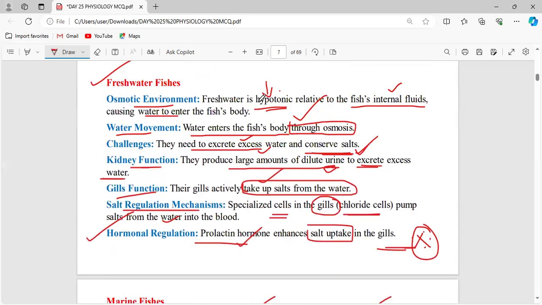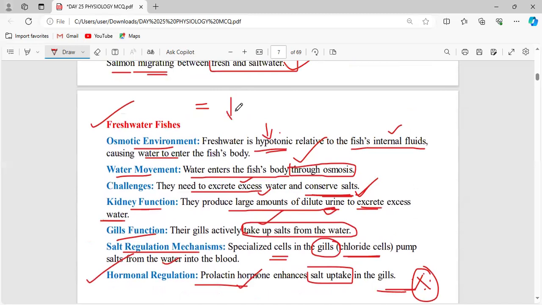See, in freshwater fishes, the water contains fewer salts. Just remember my statement correctly. In the freshwater fishes, in the water outside the body of the fishes, the salt concentration will be reduced. Okay, so in the body of the fish, the water concentration will be higher, and it needs to take the salt from the external environment. So it has to expel the excess water and it has to conserve more salt.